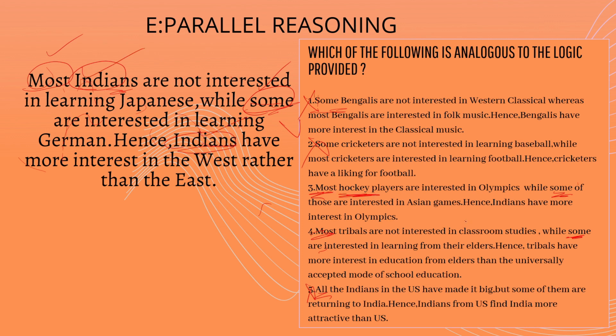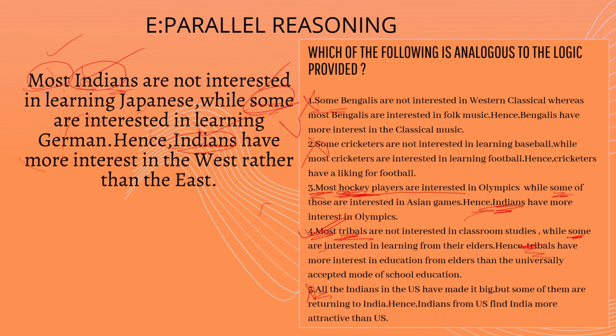Here we have hockey players, but here we have Indians, right? So in the third option we have hockey players, but in the fourth option we have tribals, and here also we have tribals. So we can directly say that option 4 is the correct answer, because it is completely analogous to the passage. So we can directly use this trick for any passage, if we consider parallel reasoning.